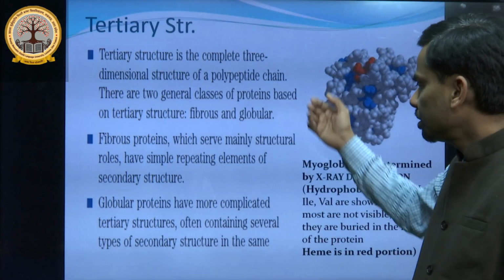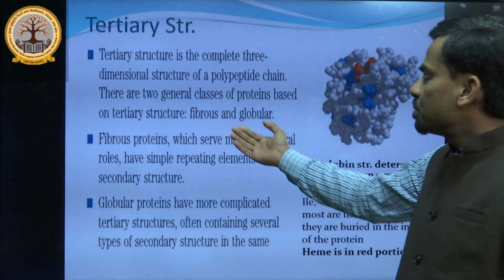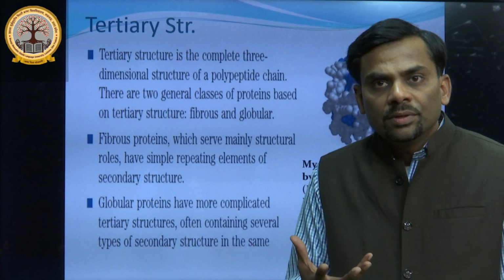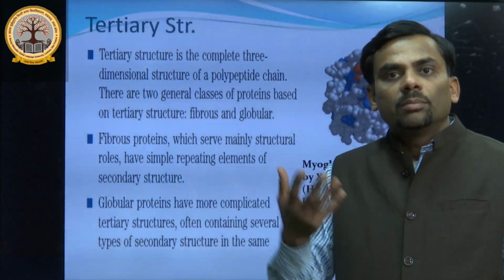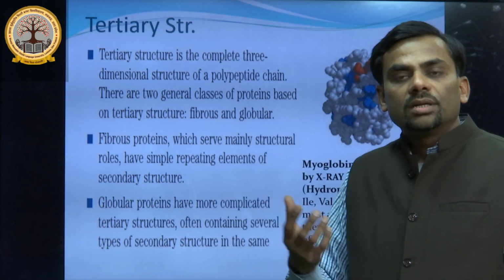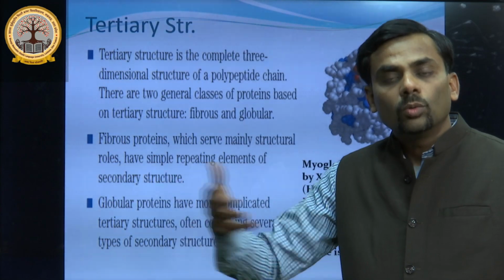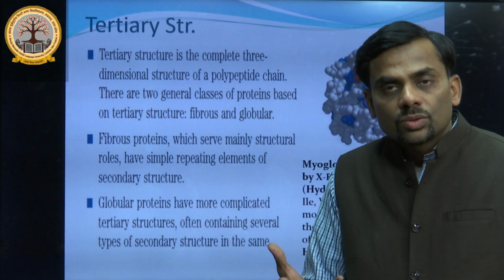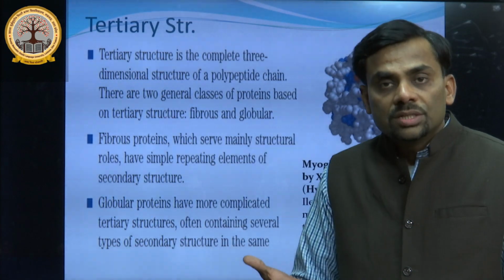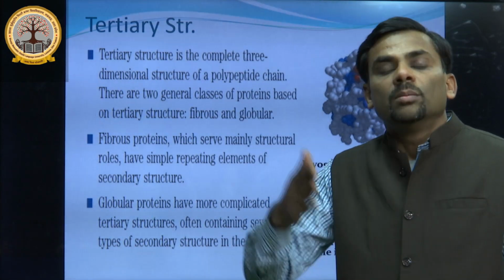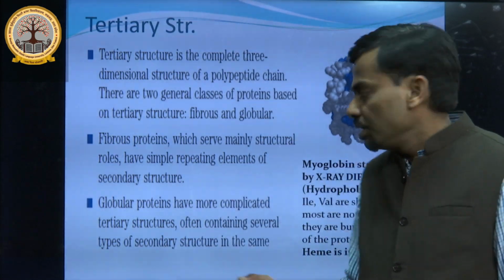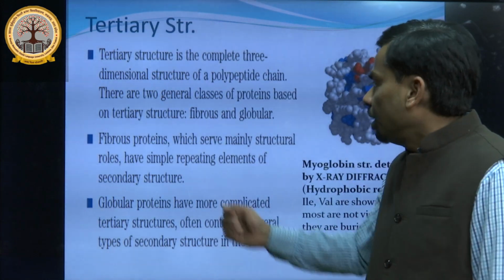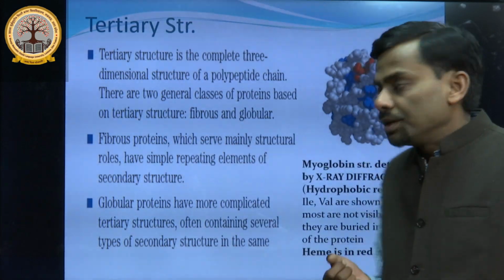With the tertiary structure, fibrous proteins have only a single type of secondary structure present, that is only alpha helix, no beta, while globular proteins are more complex, so they have more than one secondary structure: both alpha helix and beta pleated structure are present in globular proteins like albumin and globulins. And a fibrous protein example is collagen.